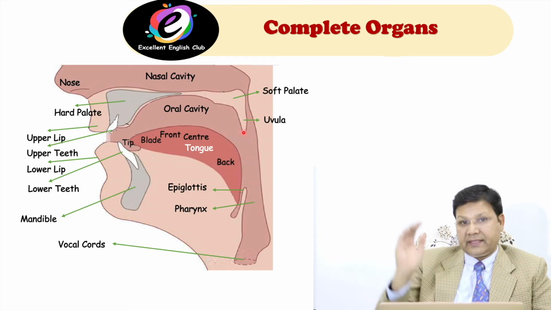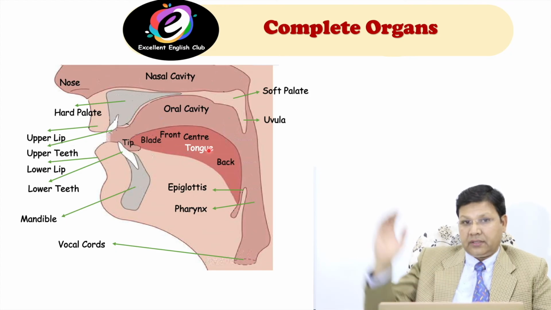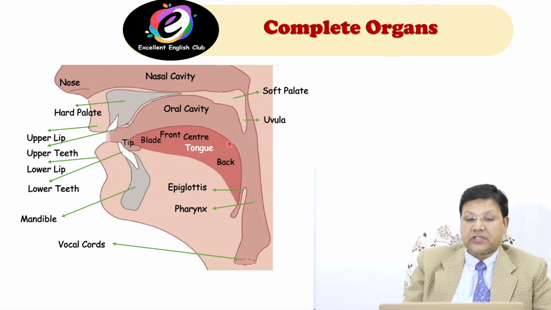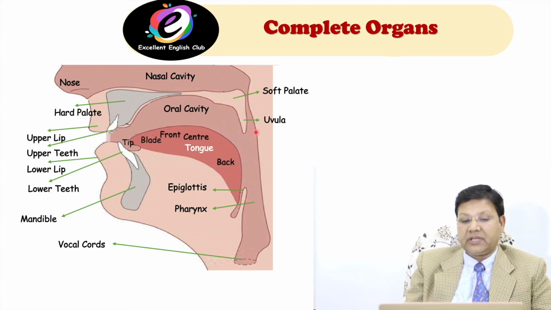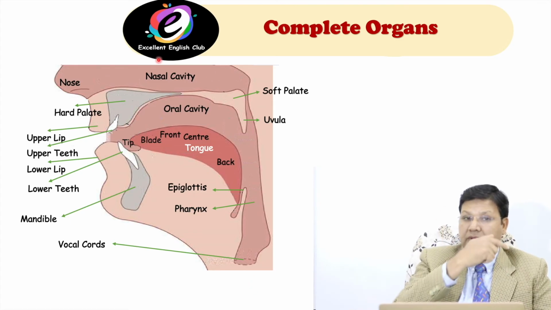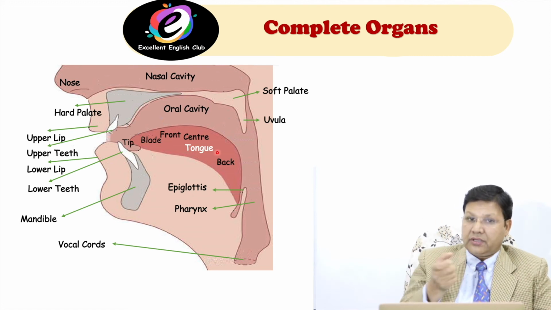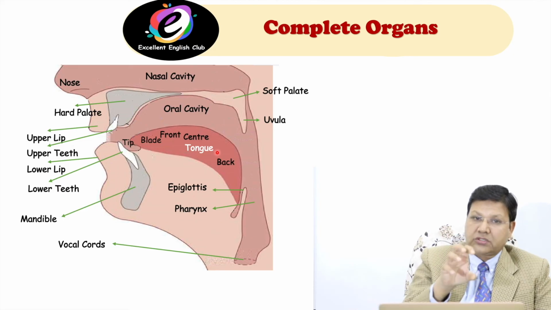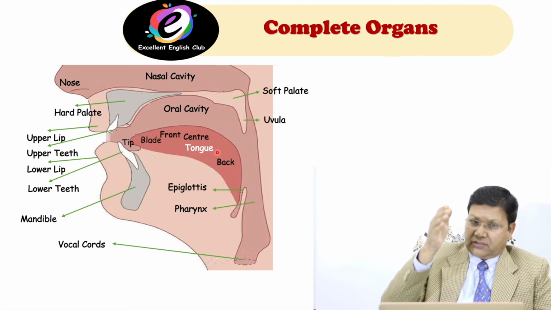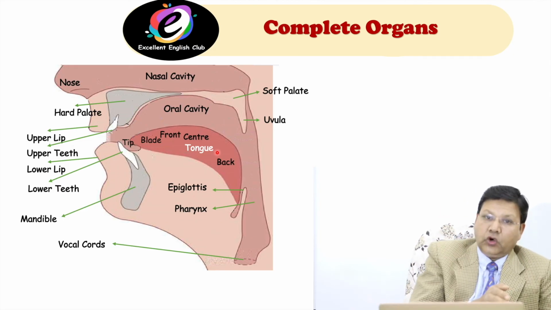If the uvula or the soft palate is lowered, it comes down. So the nasal cavity is opened, and air coming from the lungs passes through the nose. Why? Because the mouth area is closed, as the soft palate is lowered.